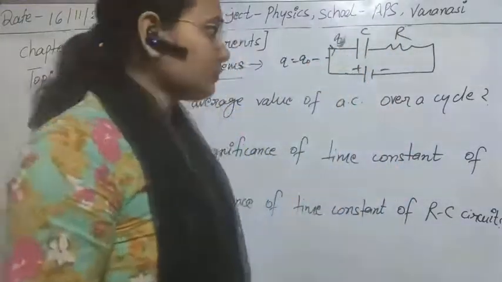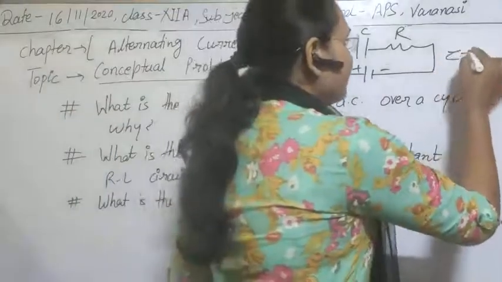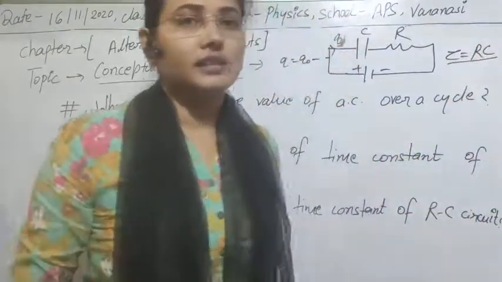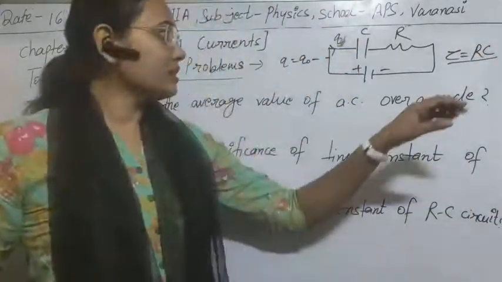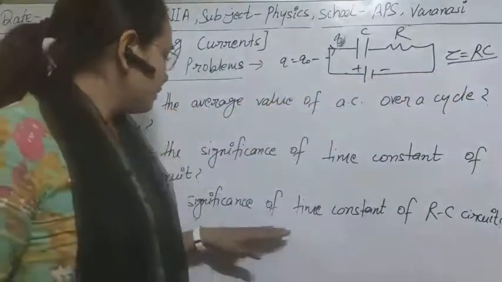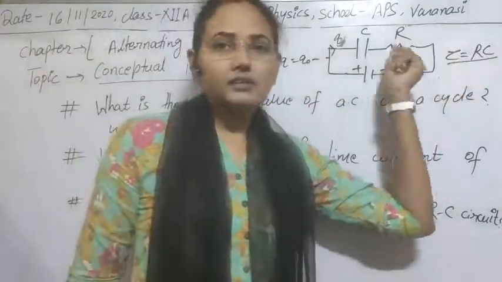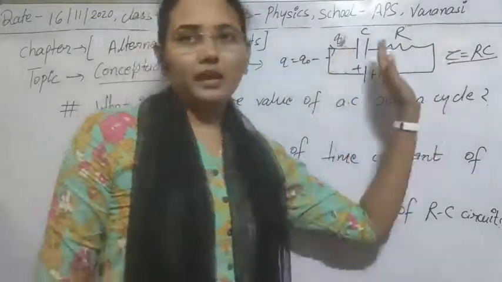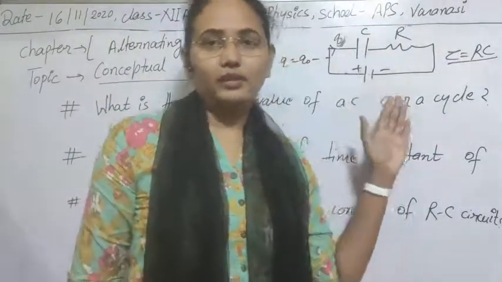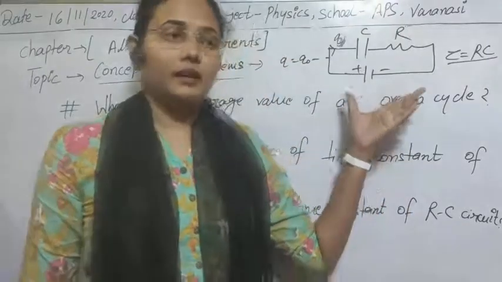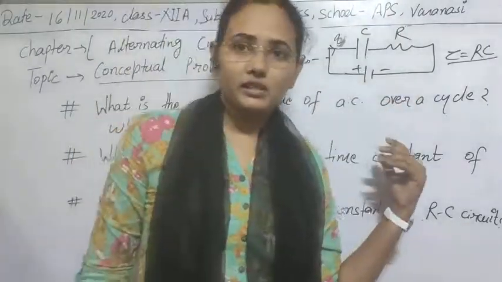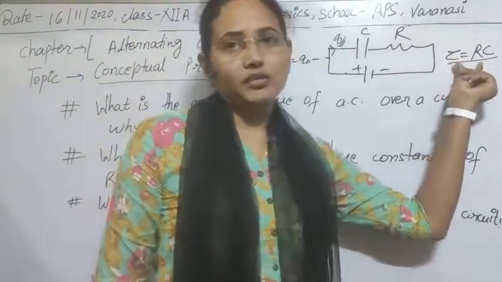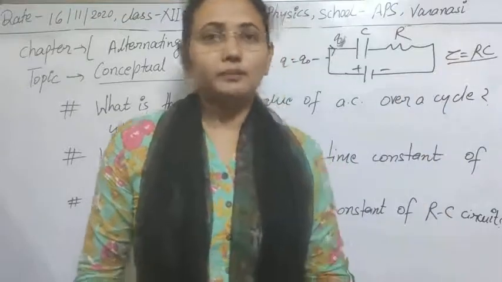Clear? And in that case we will again obtain some value of tau, which in this case is equal to RC. So again, what is the physical significance of the time constant? I think this value is now clear. How can we calculate it? I am not going to discuss that here, as we have already discussed it in the topics where we were studying it. So only the physical significance of this time constant I am going to clarify.